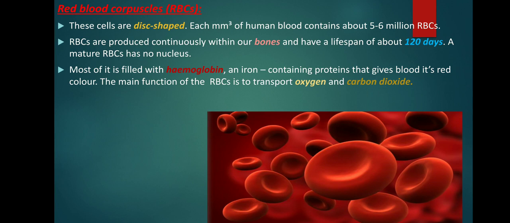Red blood cells are disc shaped. Human blood contains about 5 to 6 million red blood cells. RBCs are produced continuously within our bone marrow and have a lifespan of about 120 days. A mature RBC has no nucleus. Most of it is filled with hemoglobin, an iron-containing protein that gives blood its red color.